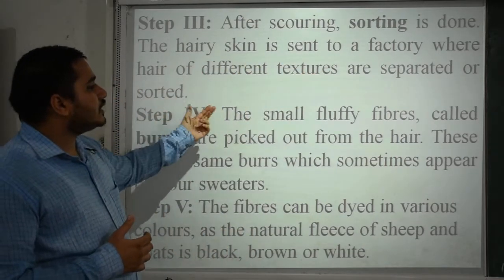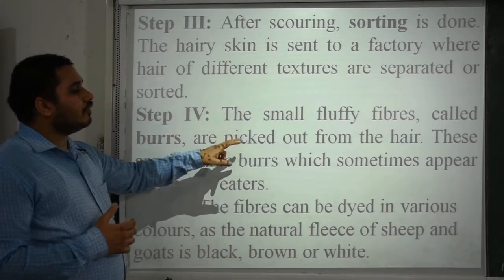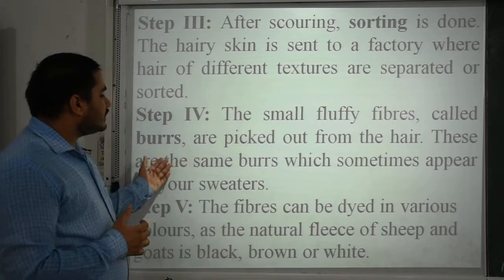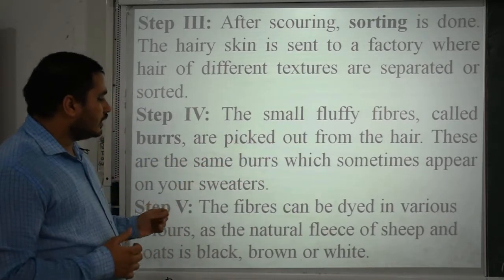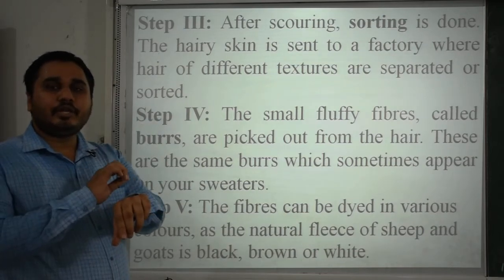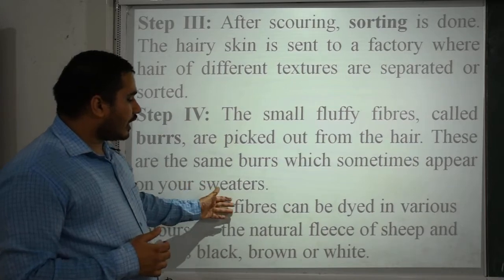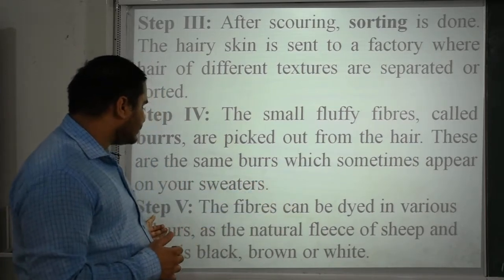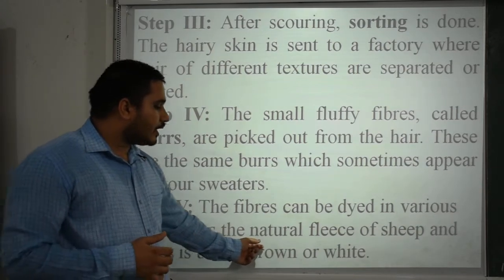Step 4, the small fluffy fibers called burrs are picked out from the hairs. These are the same burrs which sometimes appear on your sweaters also. There are small burrs that you pick out from your sweaters or your t-shirts also. Step 5, the fibers can be dyed in various colors, as the natural fleece of sheep, goat and goat is black, brown and white.